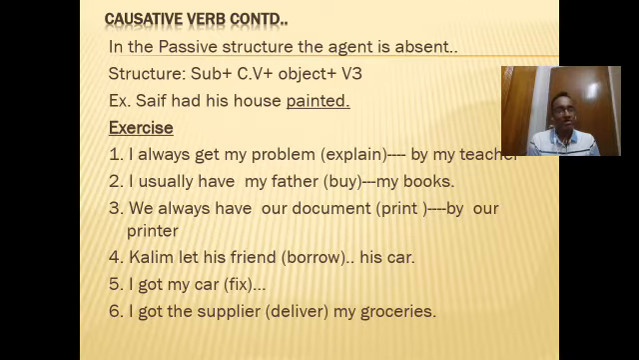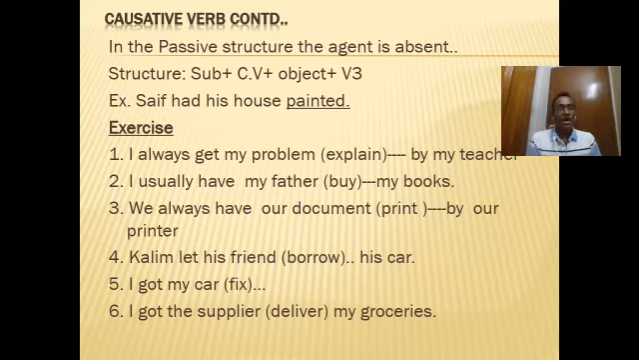Saif is the subject. After the subject we have used the causative verb. His house painted. His house is the object, but who has painted? The doer or the agent is absent here. So in this case we will use the past participle form of the verb. So the structure is subject plus causative verb plus object and then past participle form of the verb. Saif had his house painted. Okay, let's go through some examples, and these examples will make you perfect, I think.